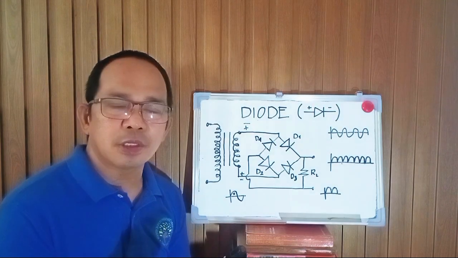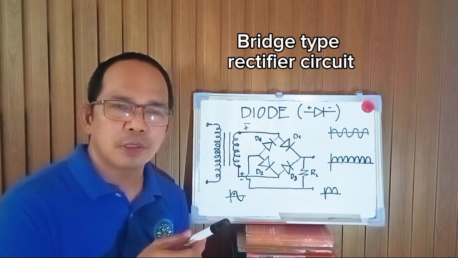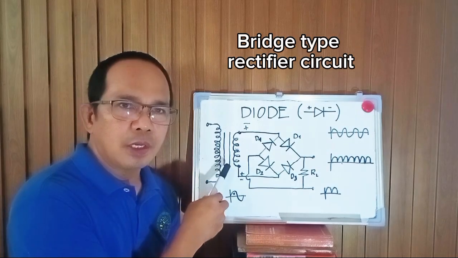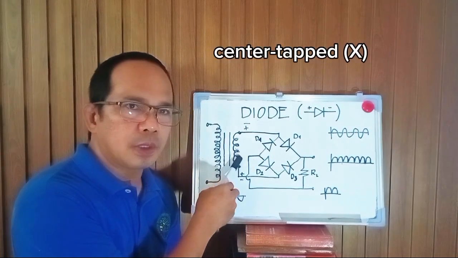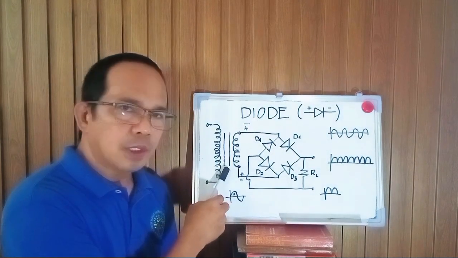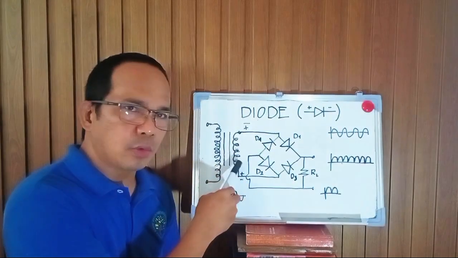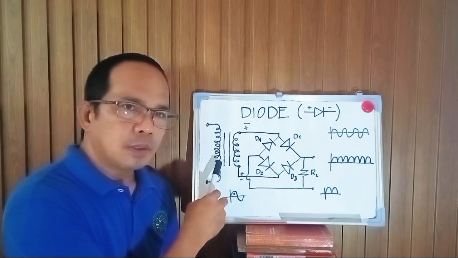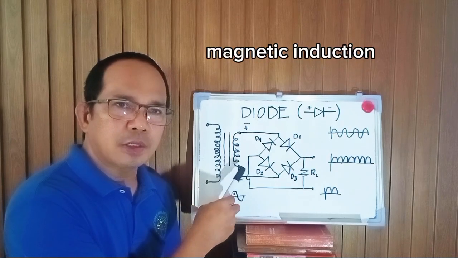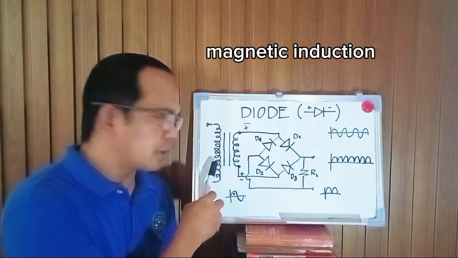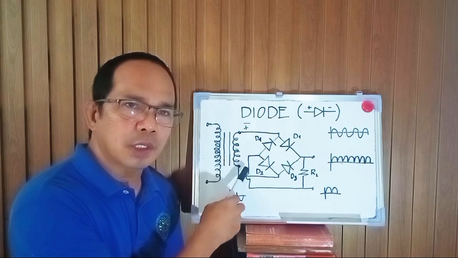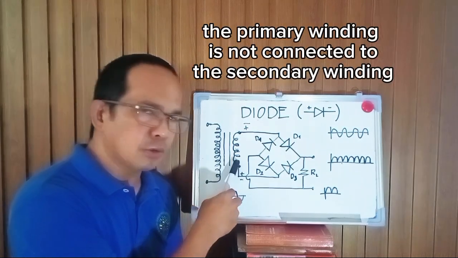Now, let us continue studying the bridge-type rectifier circuit. Bridge-type rectifier circuit is commonly used because it doesn't need a center tap transformer. We have here the input of the transformer. It has the primary winding, and then we have an iron core, and then the secondary winding. The primary winding is not physically connected to the secondary winding. It has something to do with magnetic induction. With the aid of magnetic induction, the voltage from the primary is induced or transferred to the secondary winding. But there is no physical connection between the primary winding and the secondary winding.